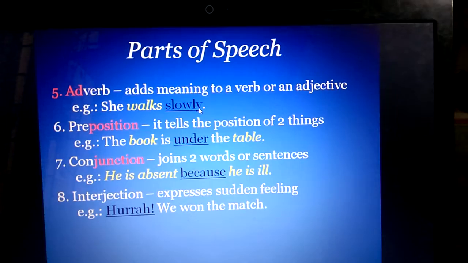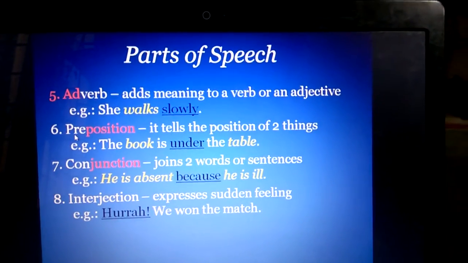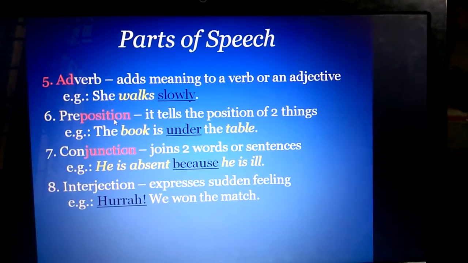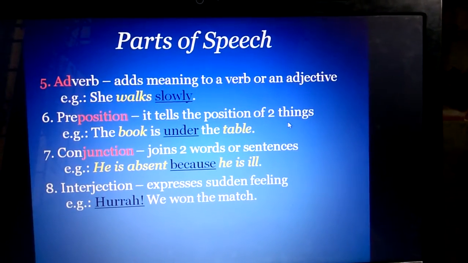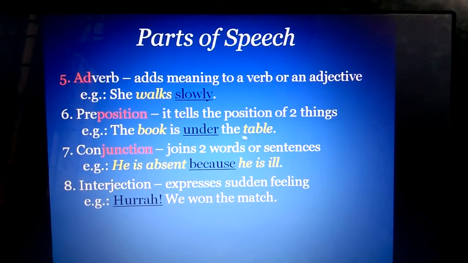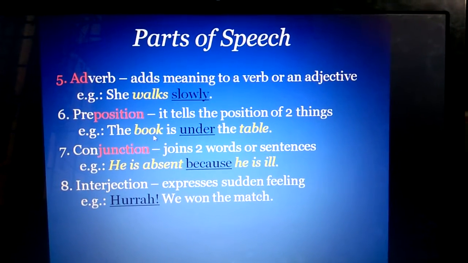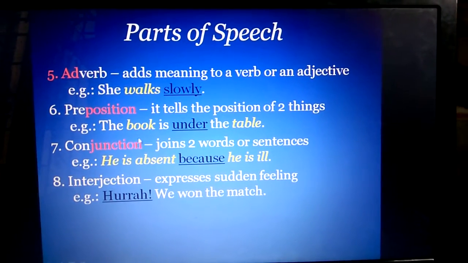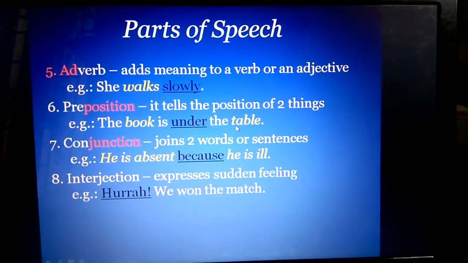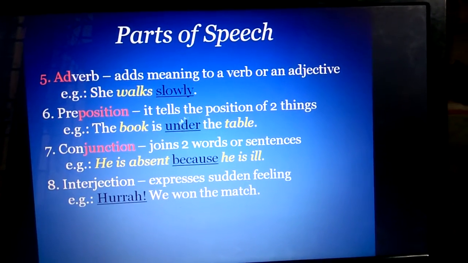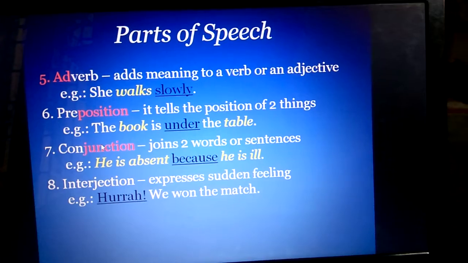Ly, slowly. Sixth part of speech is preposition. Here position is highlighted. So it tells us the position of two things. Example: the book is under the table. So there are two things here. One thing is book and the other thing is table. So it tells us the position of the book with respect to the table. So the book is under the table. So under is a preposition.